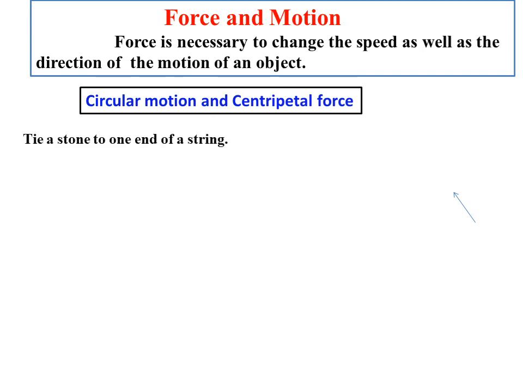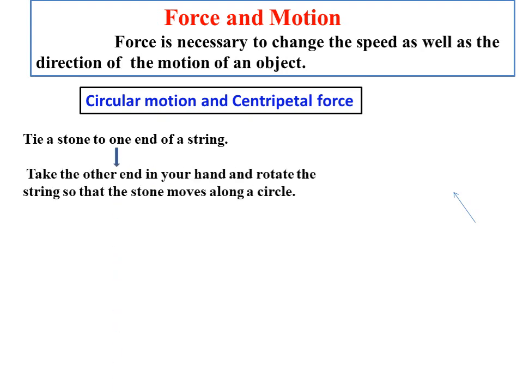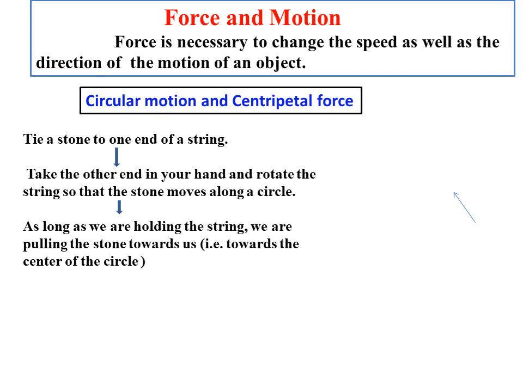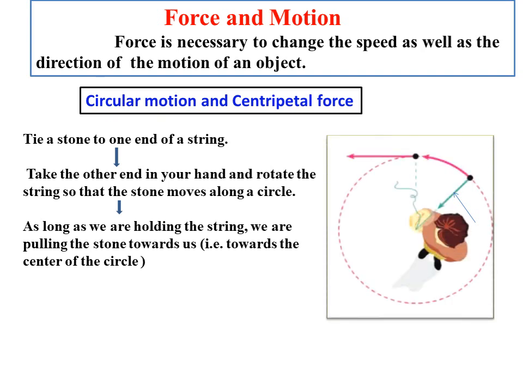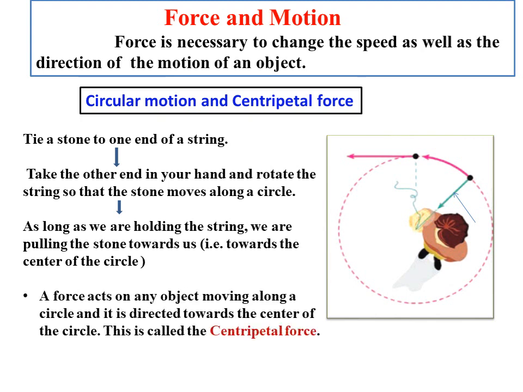Here is one activity. Tie a stone to one end of a string. Take the other end in your hand and rotate the string so that the stone moves along a circle. As long as we are holding the string, we are pulling the stone towards us, that is, towards the center of the circle. In the diagram, a boy has tied a stone to a string and, holding the other end in his hand, rotates the string so that the stone moves along the circle.